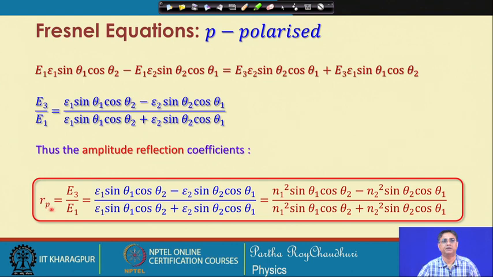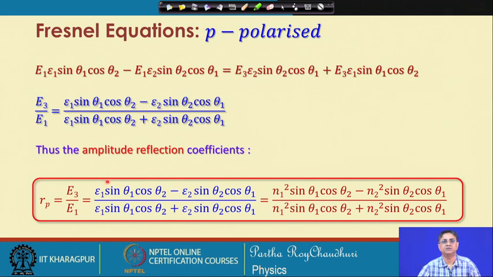This we can write directly in terms of the permittivity values of the two media involved, like sin theta 1 cosine theta 2 minus sin theta 2 cosine theta 1, and the same expression at the bottom in the denominator, but with a plus sign between them.